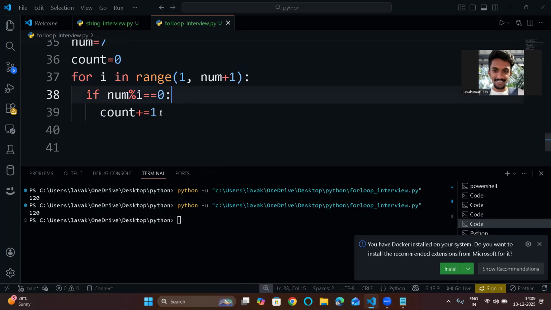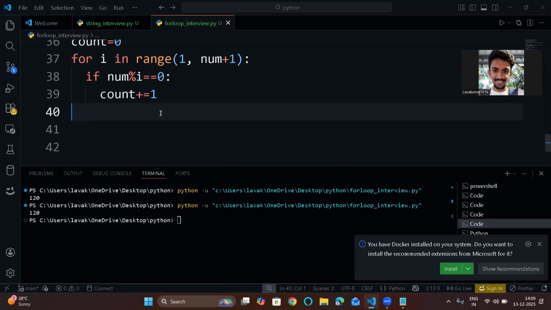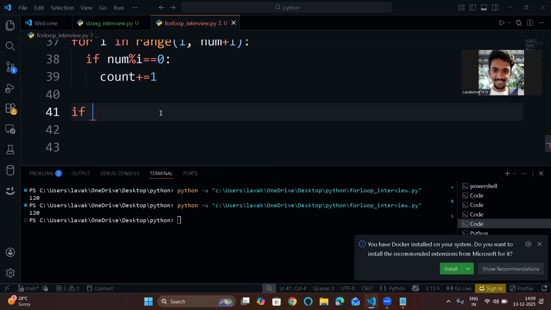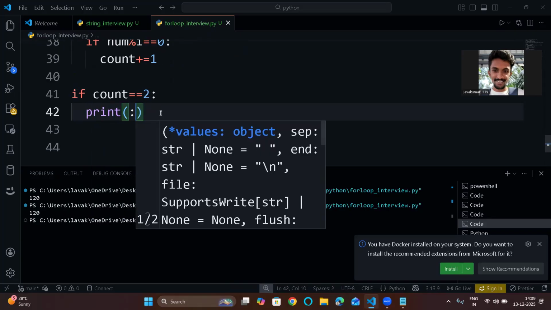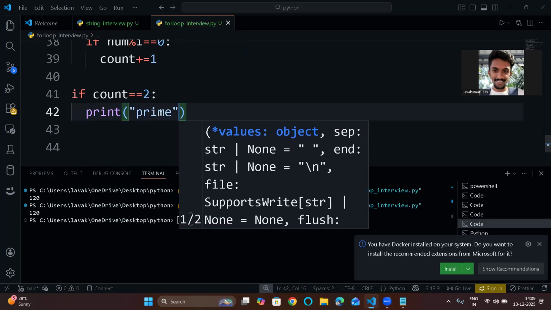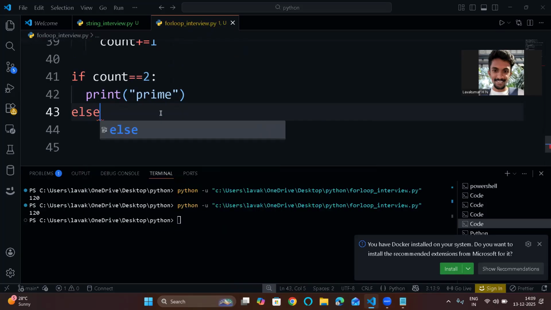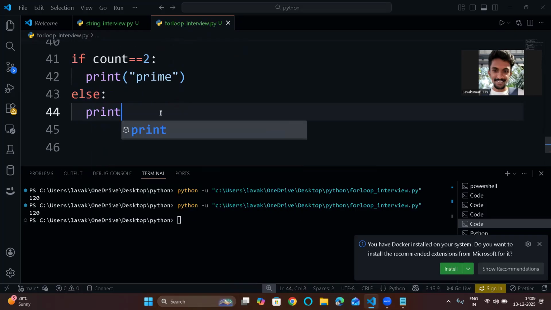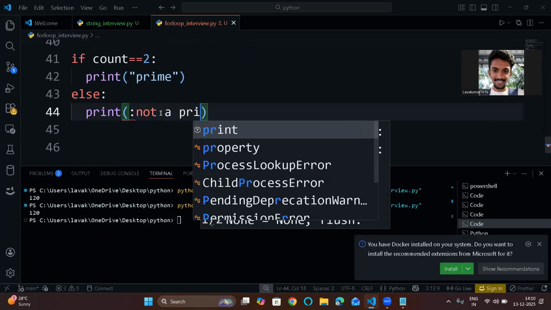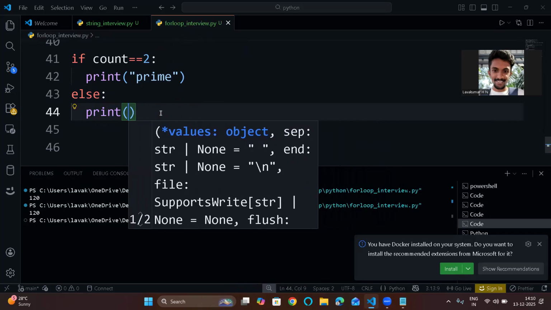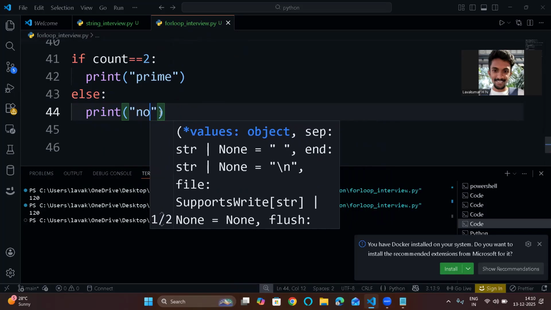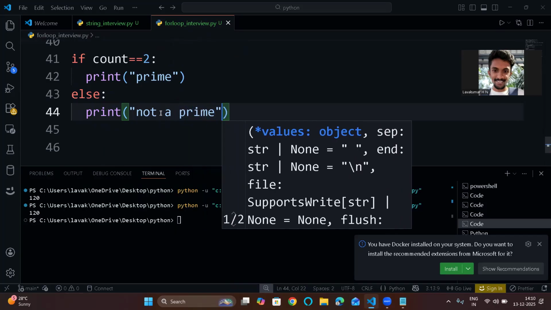So now you will increment the count. Now again you will use the if condition and check the count. If count equal to 2, print prime. Else, print not a prime. Okay, that's it.